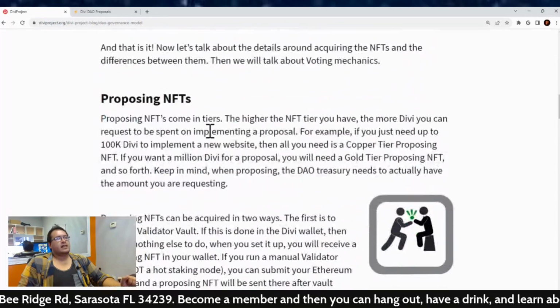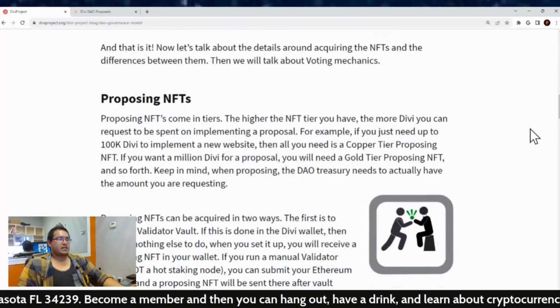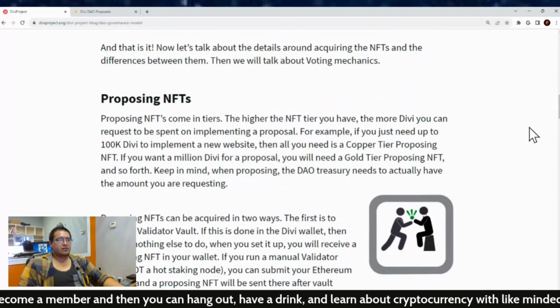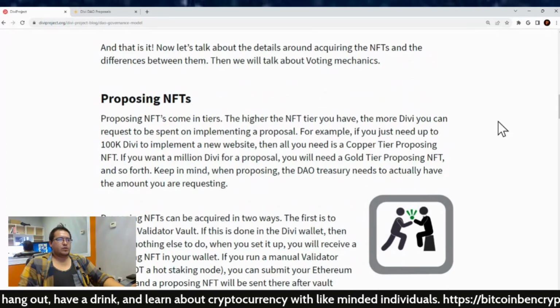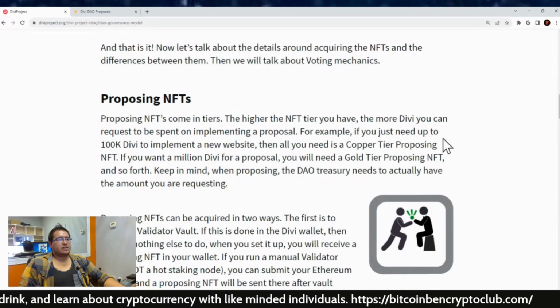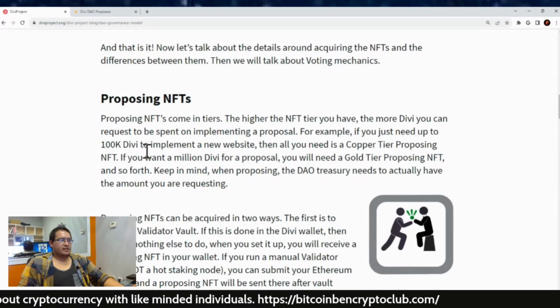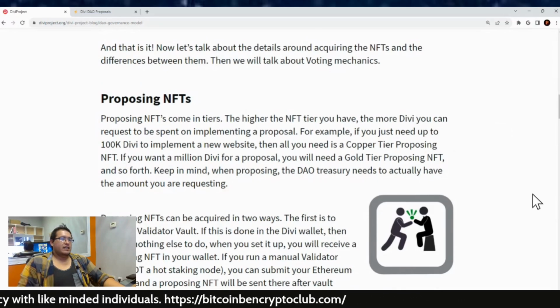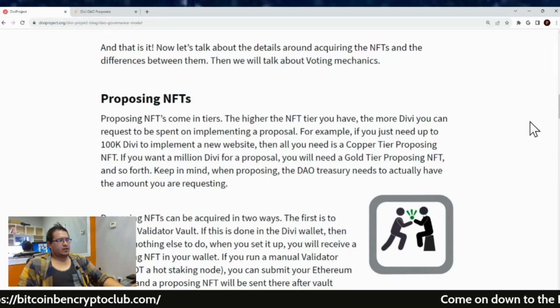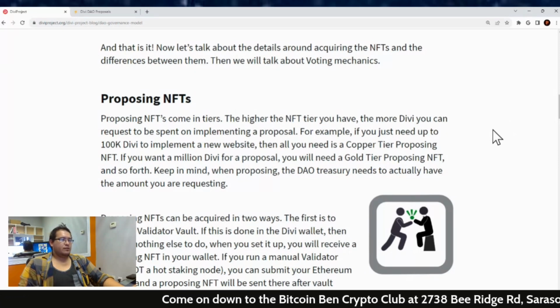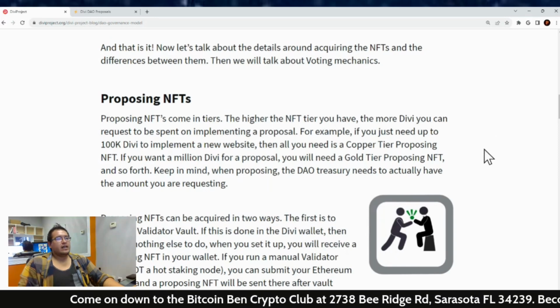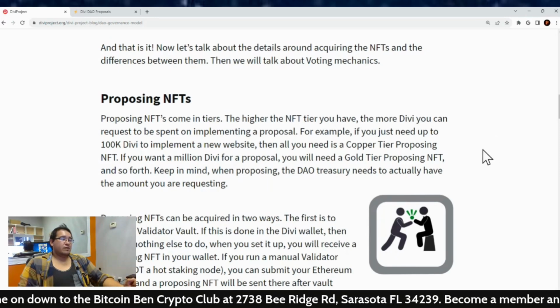So proposing NFTs. Proposing NFTs come in tiers. The higher the NFT tier you have, the more Divi you can request to be spent on implementing a proposal. For example, if you just need up to 100,000 Divi to implement a new website, then all you need is a copper tier proposal NFT. If you want a million Divi for a proposal, you will need a gold tier proposing NFT, and so forth. Keep in mind, when proposing, the DAO treasury needs to actually have the amount you are requesting.